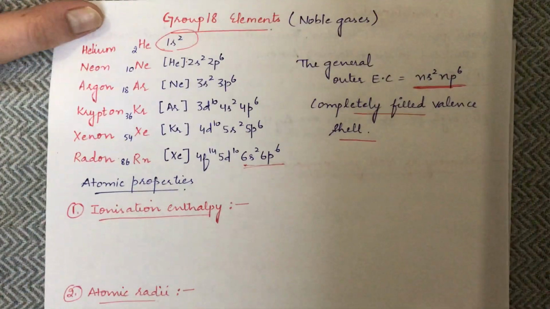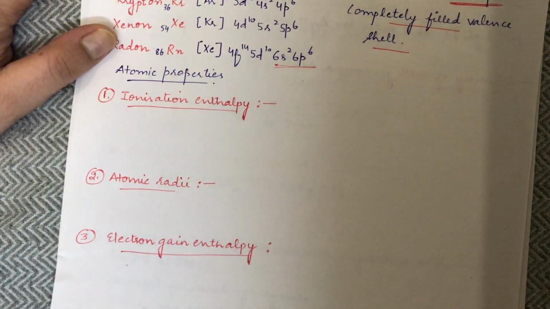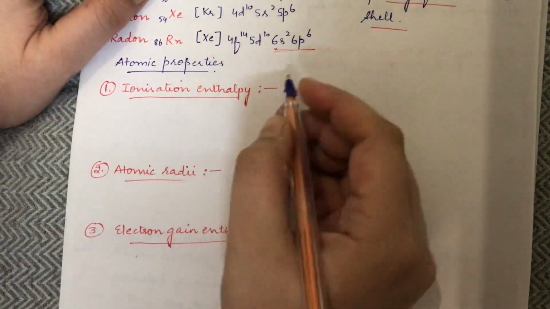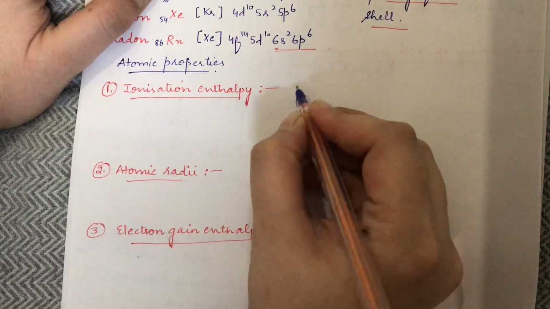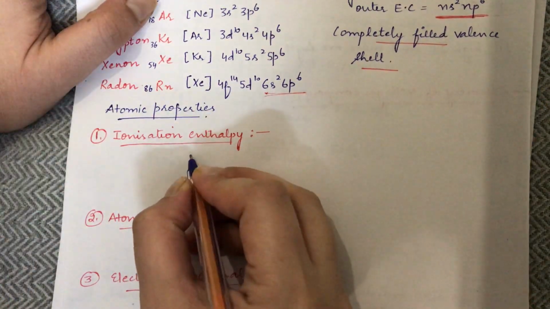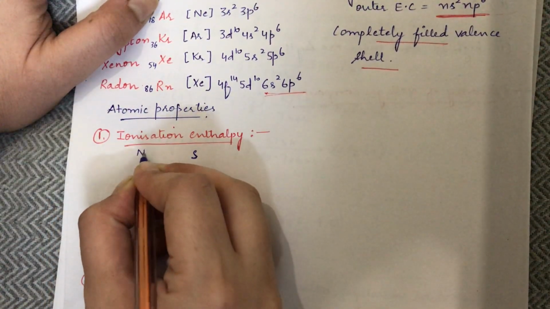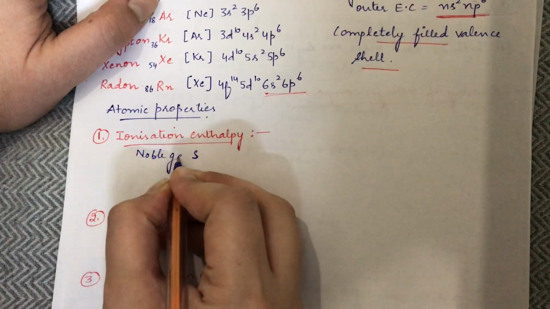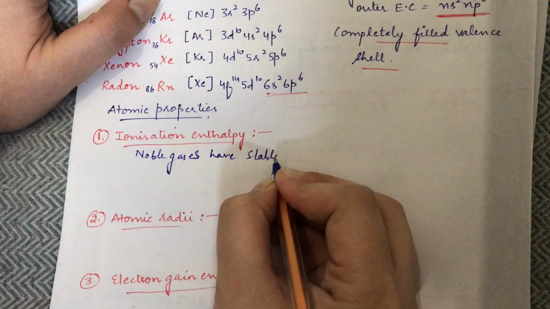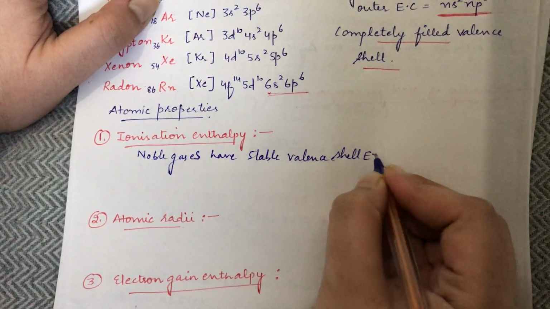Now if we quickly come to the atomic properties, let's first talk about ionization enthalpy. Since the noble gases have a completely filled valence shell, they have a stable valence shell electronic configuration.